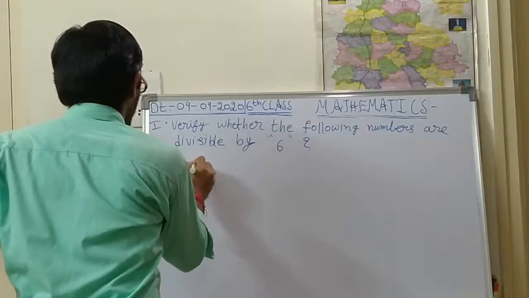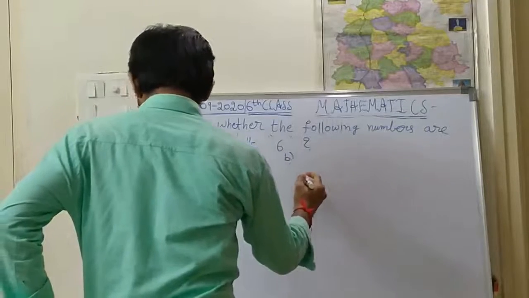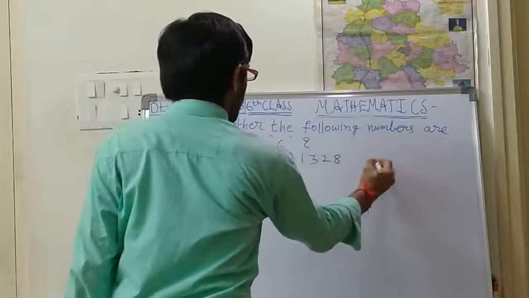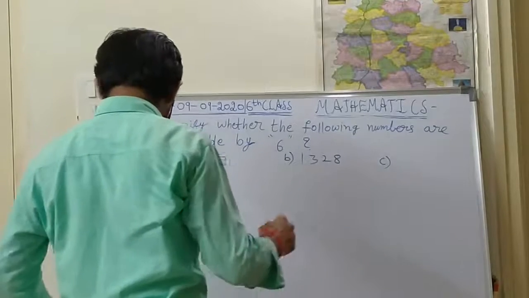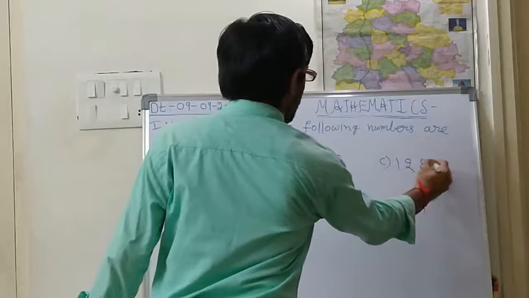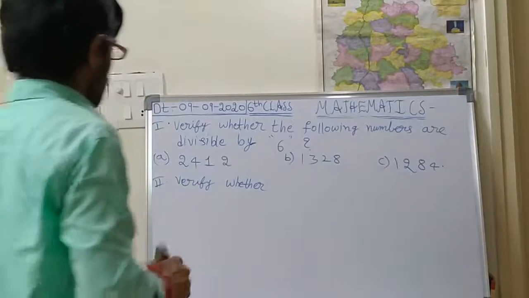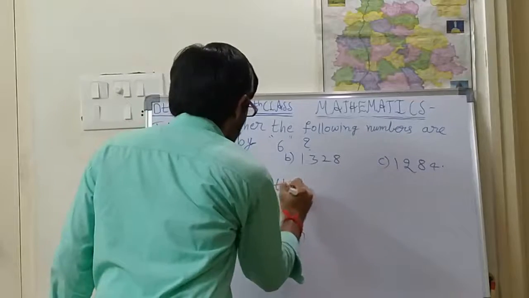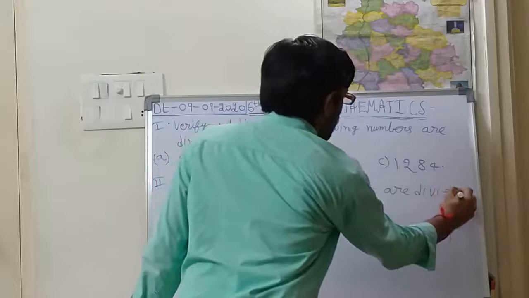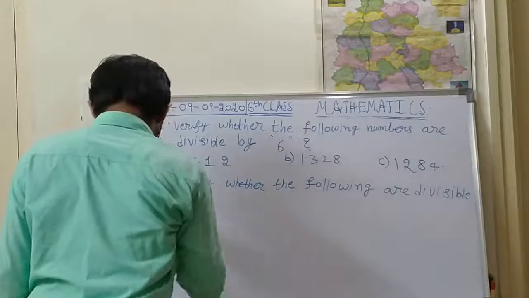A, 2412. Next B, 1328. Next C, 1284. Okay, next second bit: verify whether the following are divisible by 5.